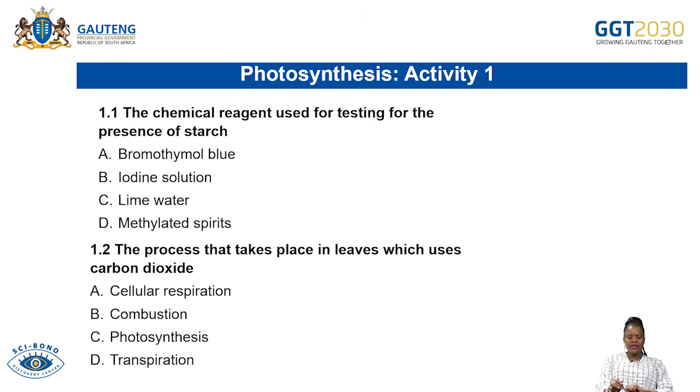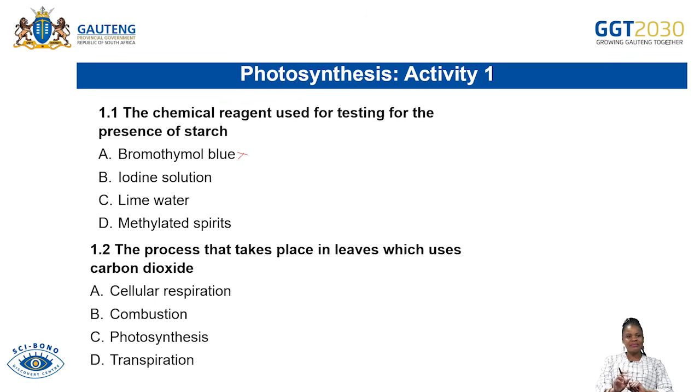Definitely, we do not use bromothymol blue to test for starch, so the first one we eliminate. We don't use lime water to test for the presence of starch, and we do not use methylated spirit.